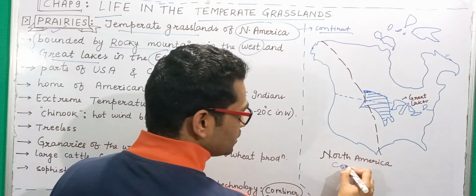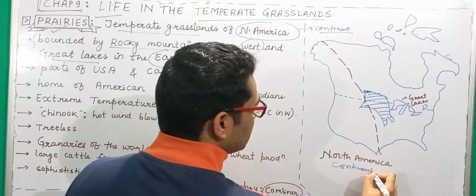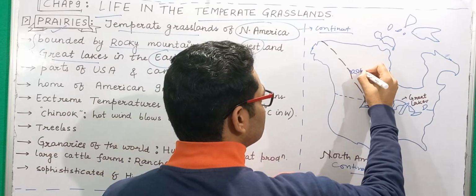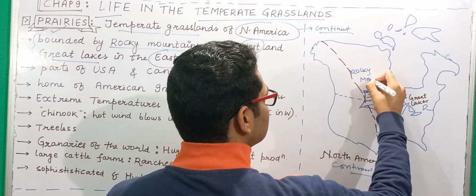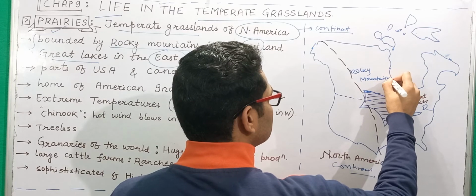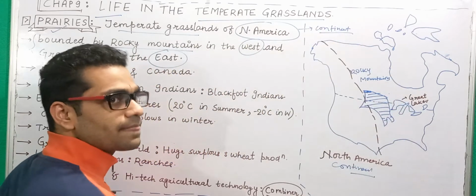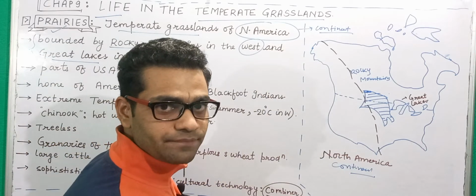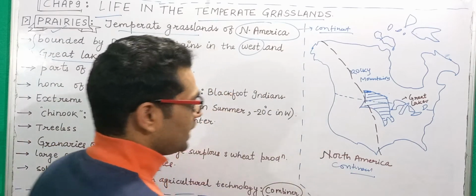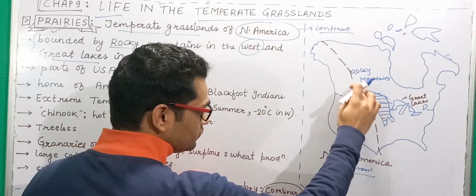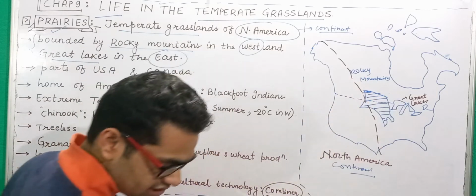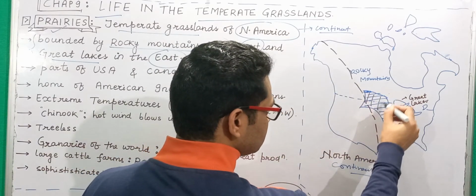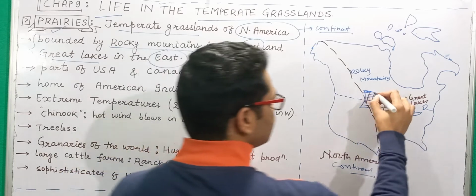If you see this dotted line, these are the Rocky Mountains, which run from the northernmost part to the southernmost part of North America, even beyond that, and they also pass through this area. This is basically the grassland I'm talking about. This is the prairies that we have.